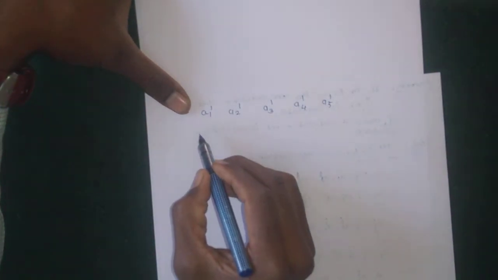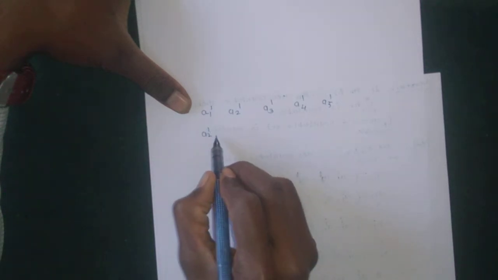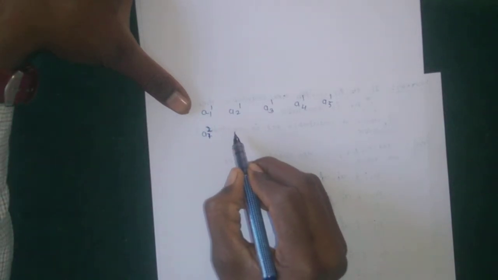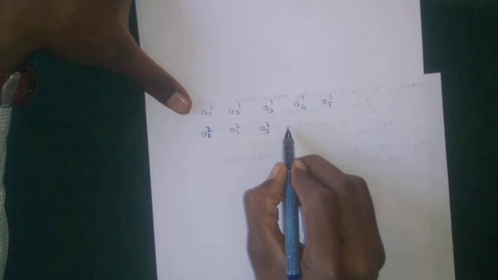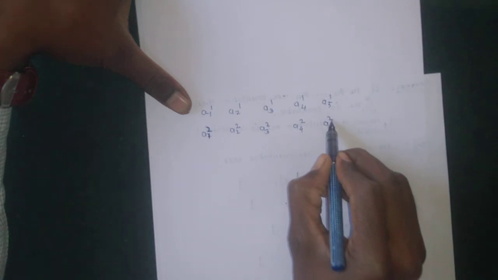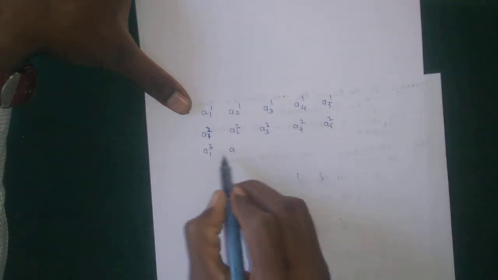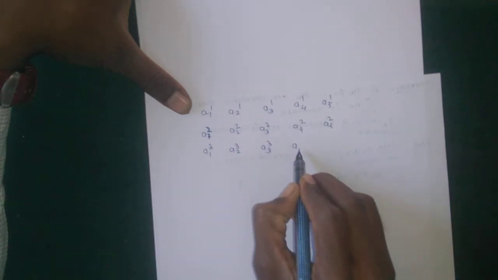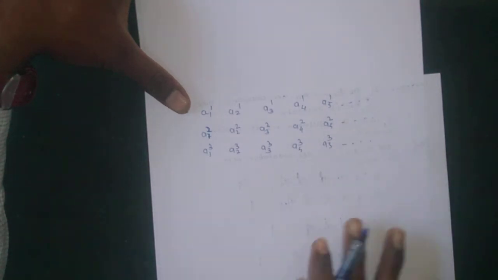Then the second order, sorry, a12, then the next element is a22, then a32, then a42, then a52, then a13, and in a3 the second element is a23, a33, a43, a53, and so on, continuing this way.